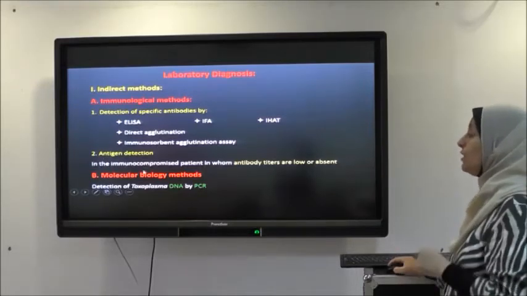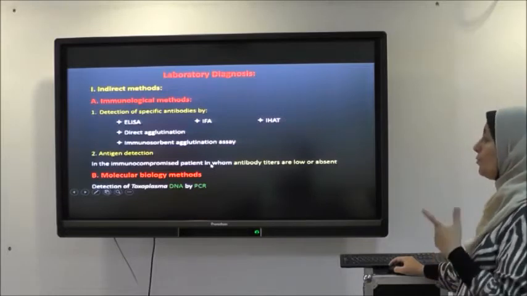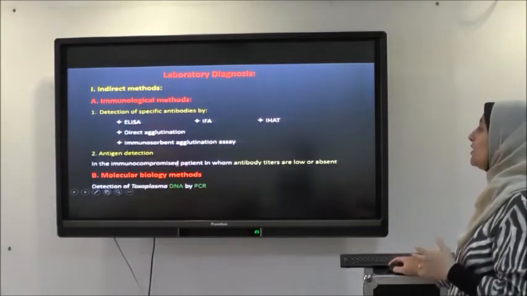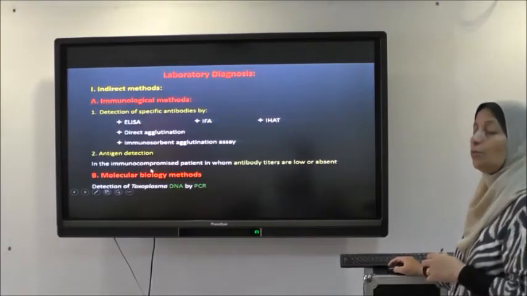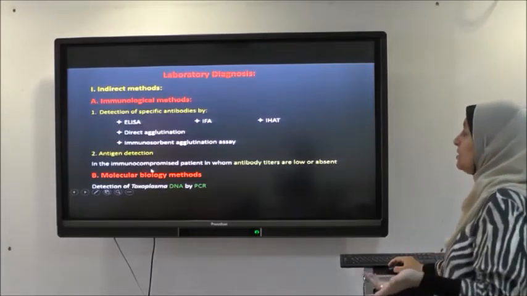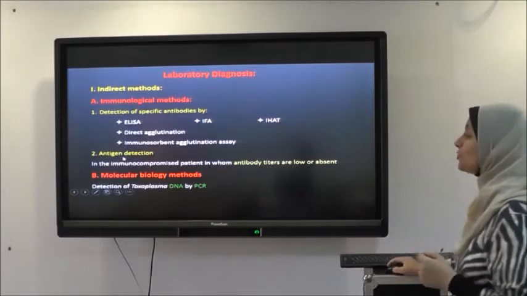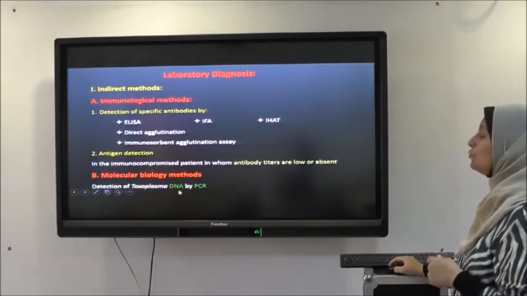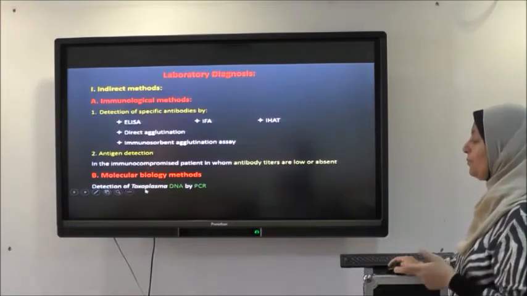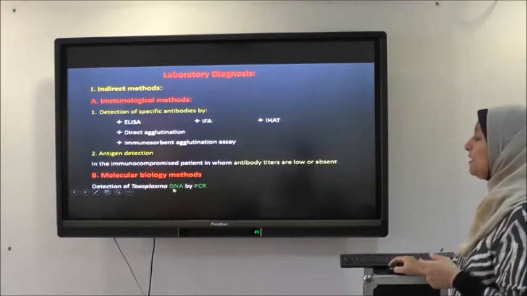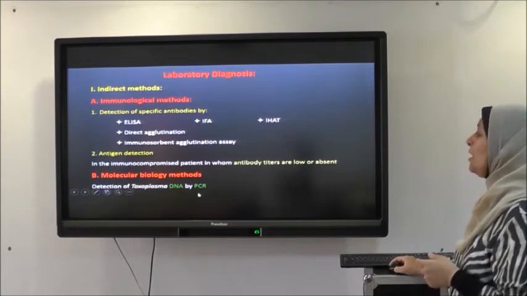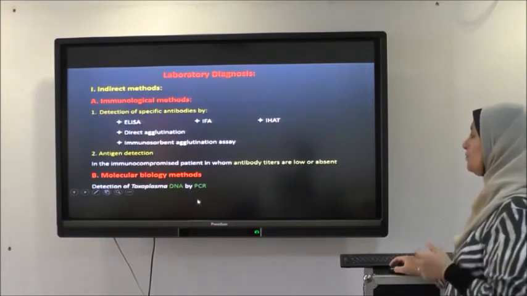It is very important in the case of an immunocompromised patient because the antibody titers here are low or absent. So we can't depend on the antibody in an immunocompromised patient. No antibody here, so we depend on the detection of the antigen of toxoplasma. Another indirect method is the molecular biological method, by which we detect toxoplasma DNA by PCR technique, whether in the blood or in the tissue of the host.